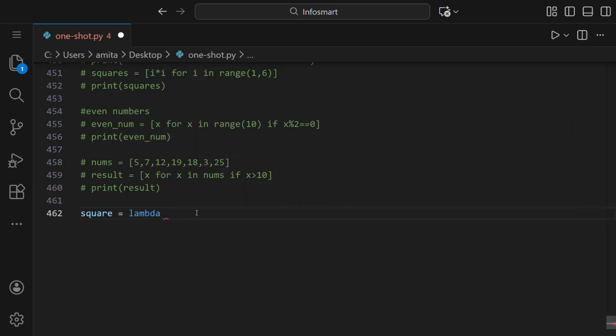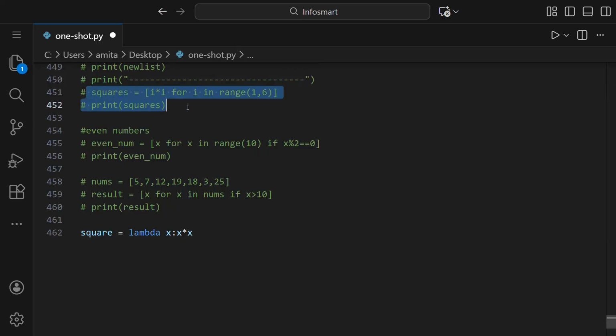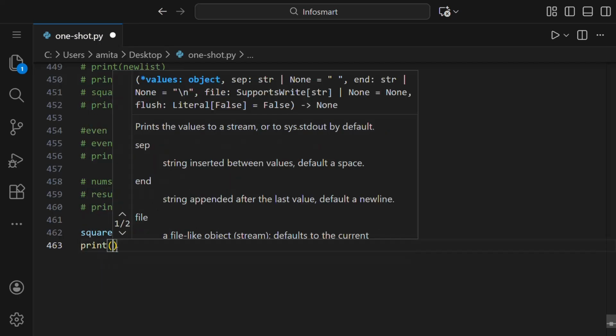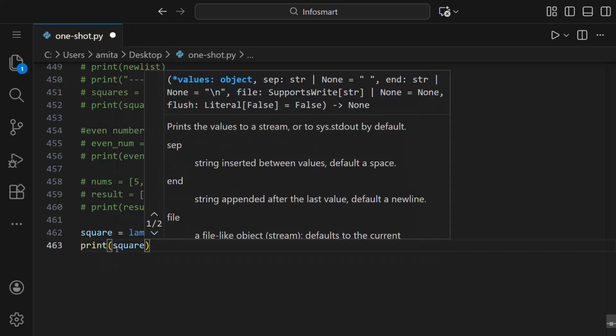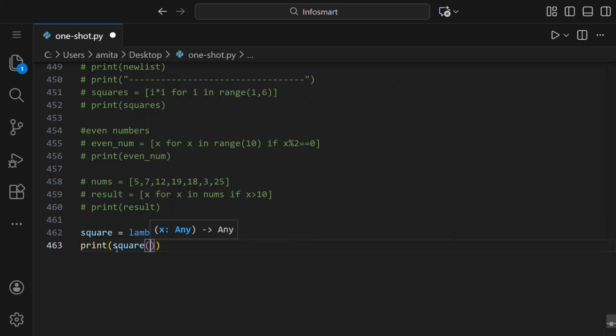And then if you want to square a number, first we'll write the number, then a colon, and then what we have to do with it, the expression. So x * x, that is, you square it, like we did while reading list comprehension. So we are squaring every number that is input into this square. Let us say print square, and then in parentheses you write the number. Let us say 5.